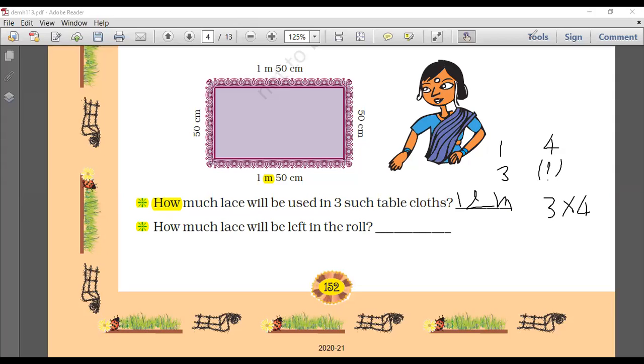Yeah, 96, Kavish. How come? The question is how much lace will be left in the roll, and that is after this one. So which will be the correct answer? Yes, Gia, good job. Very good, Gia. Come on, everyone. Let's do it quickly.